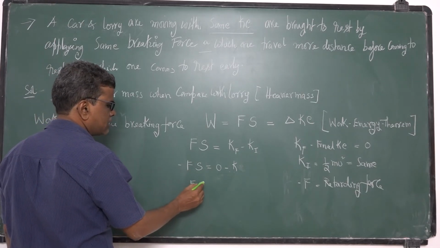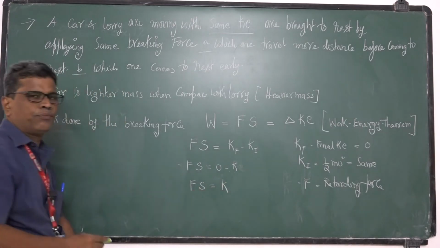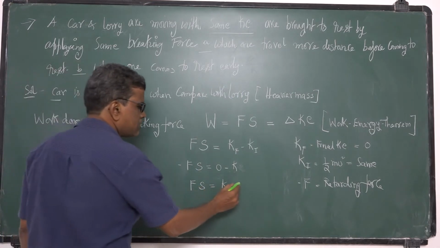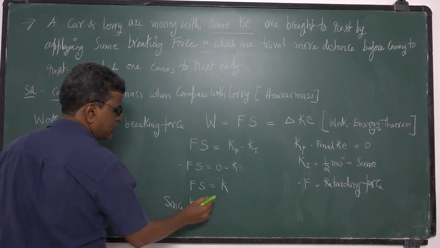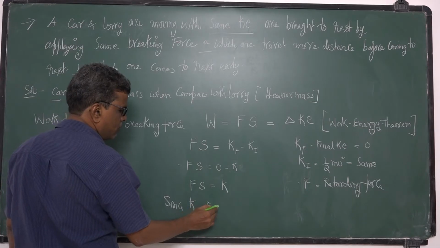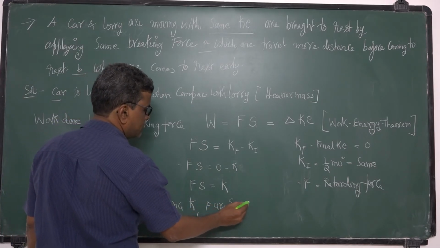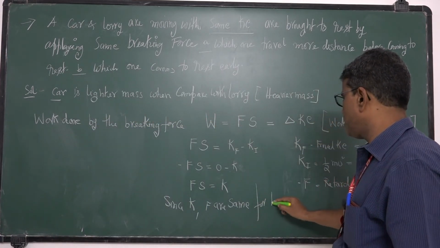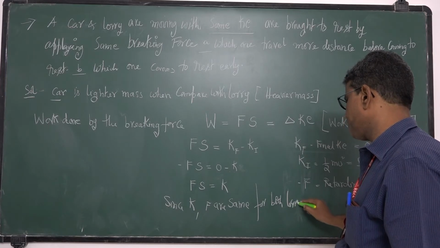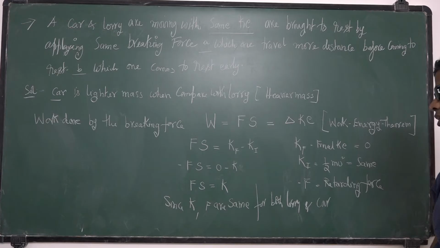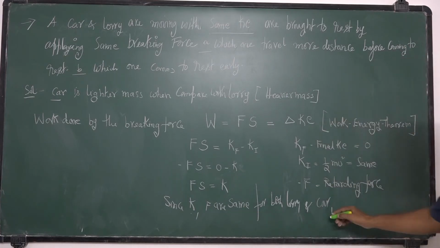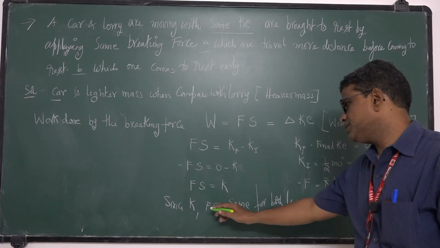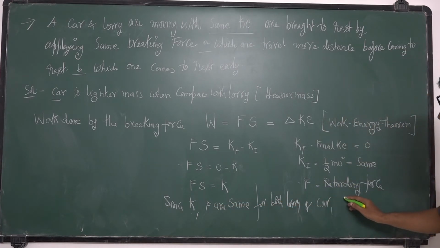Here F into S is equal to K. Since kinetic energy and F are same for both car and lorry, kinetic energy is the same, retarding force is same. So S is also same.